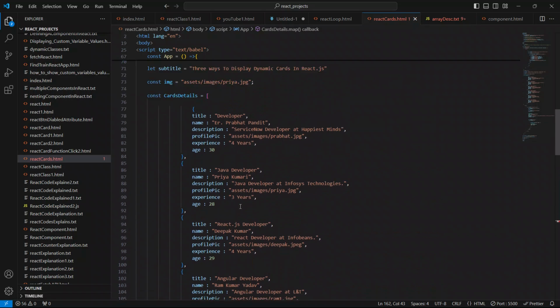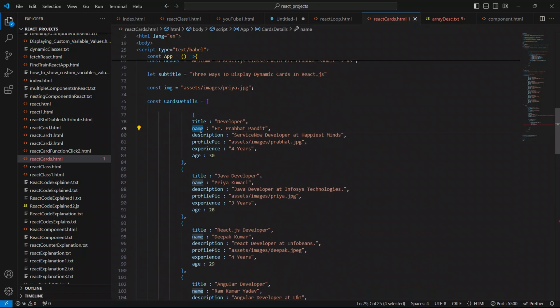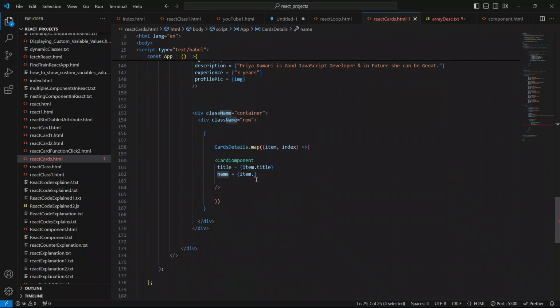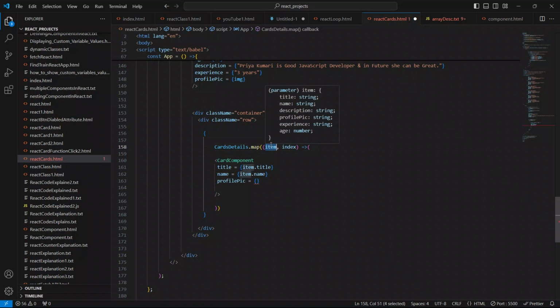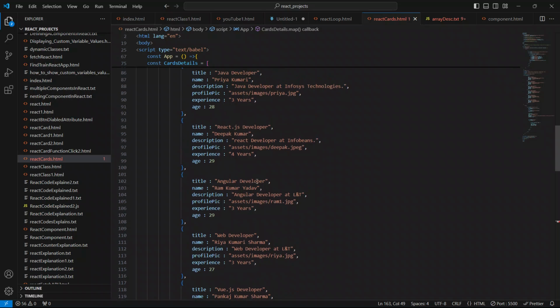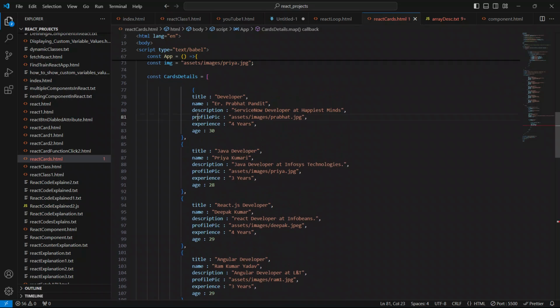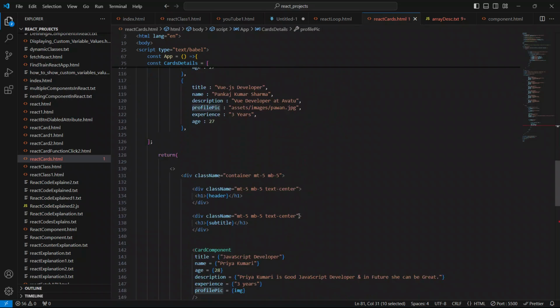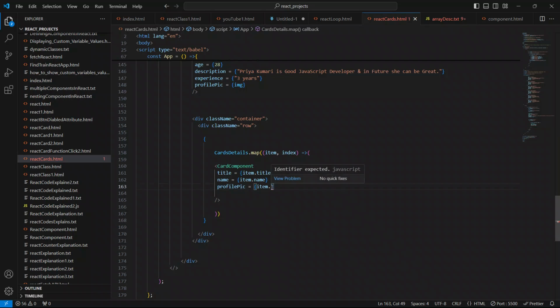So now what we will say here is this.item dot, so we have to show the name. Copy this name from here and paste it here. And now we have to show the profile pic also. So profile pic equal to open and closing braces. So I'll say here this.item dot this.profile pic. Copy it from here and paste it here.